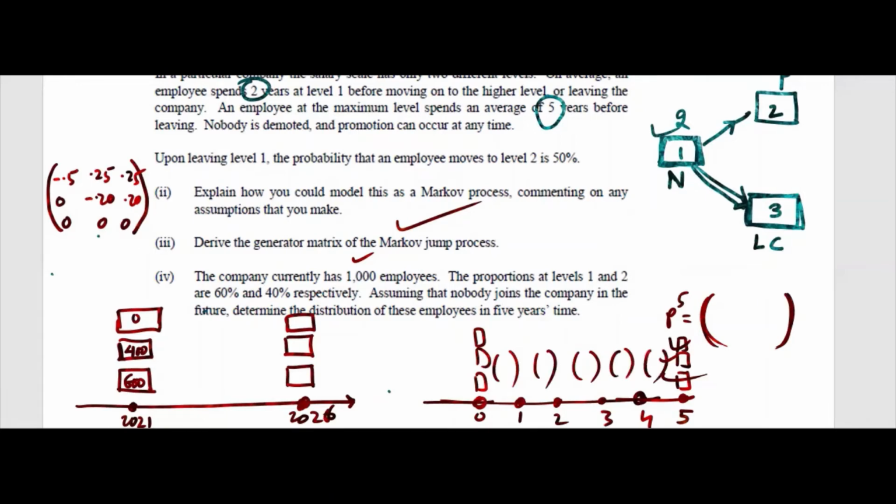But here no such transition matrix is given. We are dealing in continuous time, and everything is given in terms of mu here, right? These are mu's, these are not p's. This is the generator matrix. So using the generator matrix, you can find this, okay. Whatever way we started in class 1 and 2, we can do that way. Here you have to solve Kolmogorov's differential or integral equation. So we are doing differential equations now.